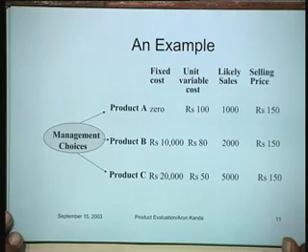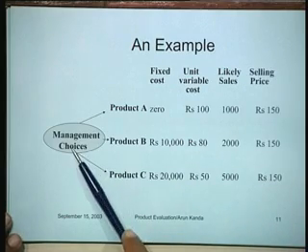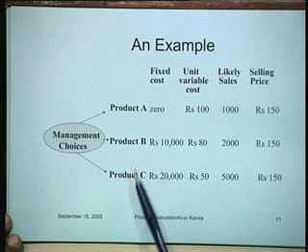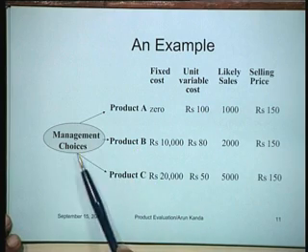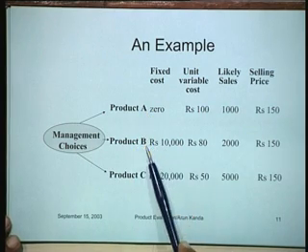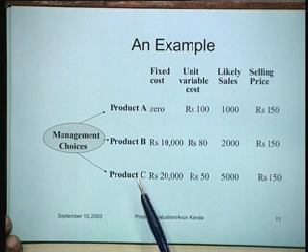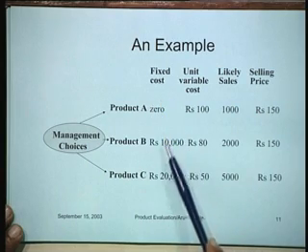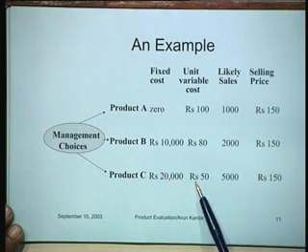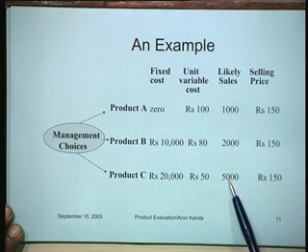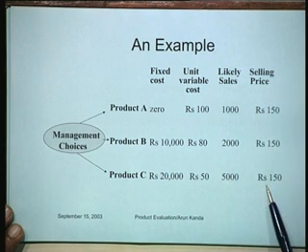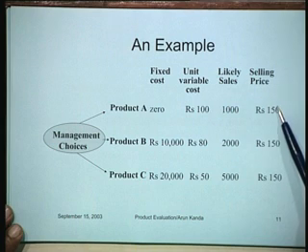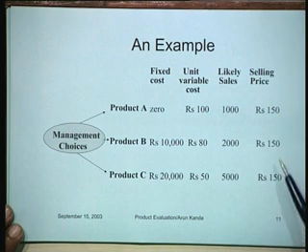Let us now take an example, and this is an example of a situation where a management can choose between 3 products. So the management choices are to choose either product A or product B or product C, and for the sake of simplicity we are assuming here that the fixed cost for these various products, the unit variable cost for these products, the likely sales for these products, and the selling price for these products. What is being assumed here is that the likely selling price for each of these products is the same.